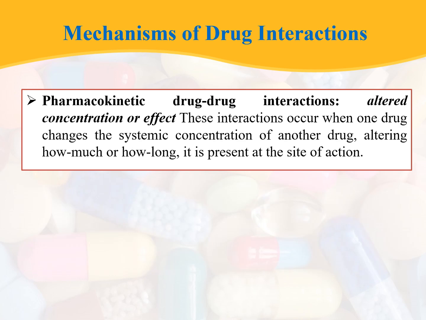Next, coming to pharmacokinetic drug interactions. They mainly occur due to altered concentration, which leads to altered effect. These interactions occur when one drug changes the systemic concentration of another drug, altering how much or how long it is present at the site of action.